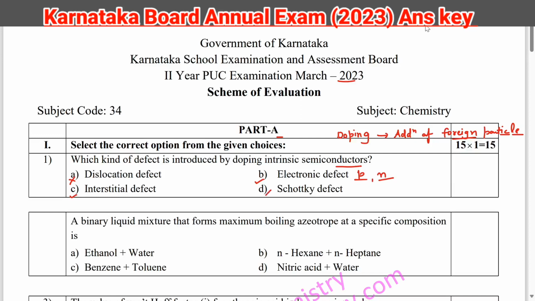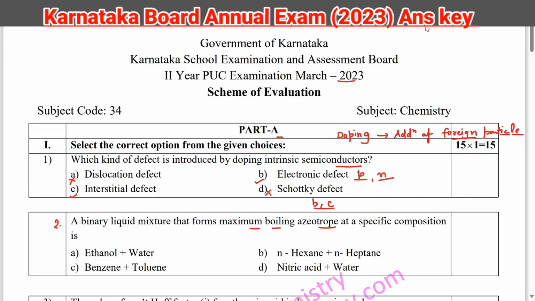D option cannot be our answer, because in Schottky defect something is missing from the crystal lattice. So the answer is option B and C. Next question, question number 2. A binary liquid mixture that forms maximum boiling azeotrope at a specific composition is.